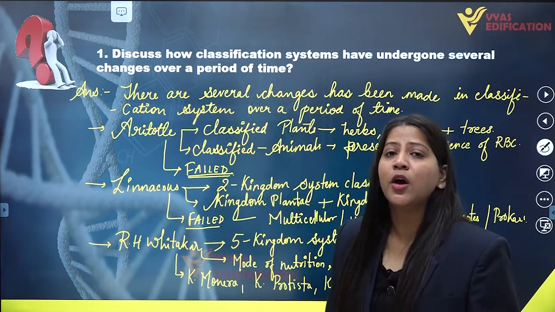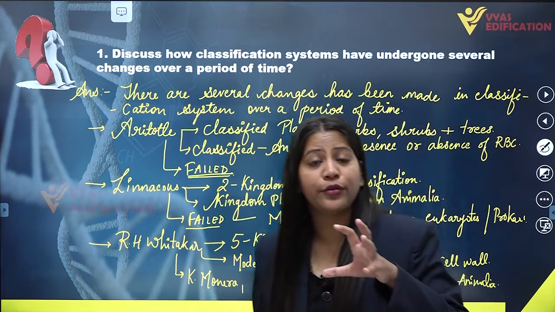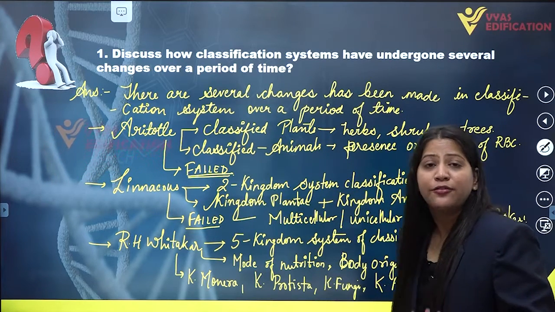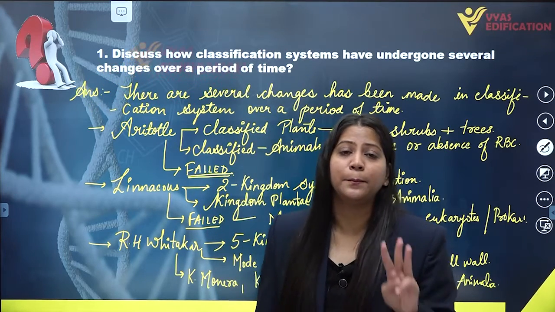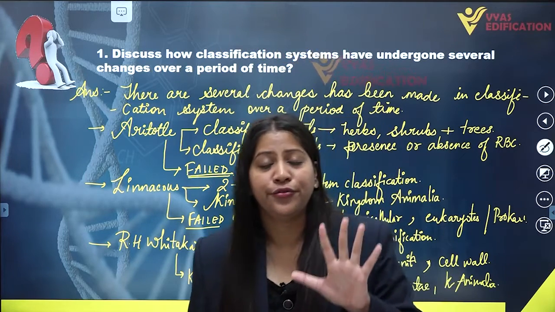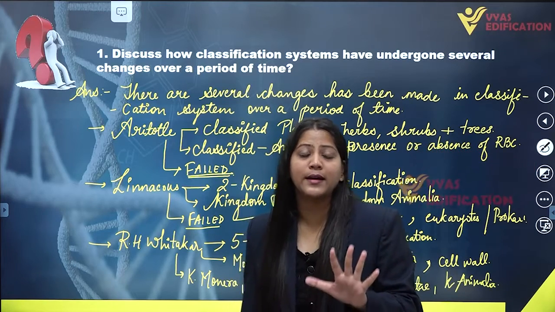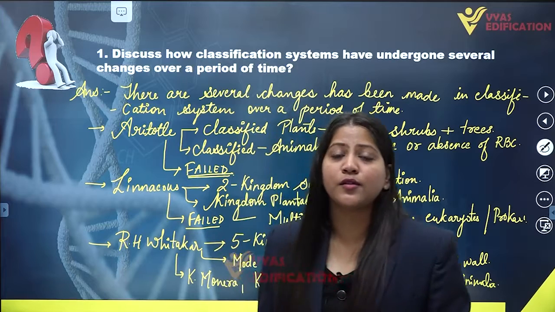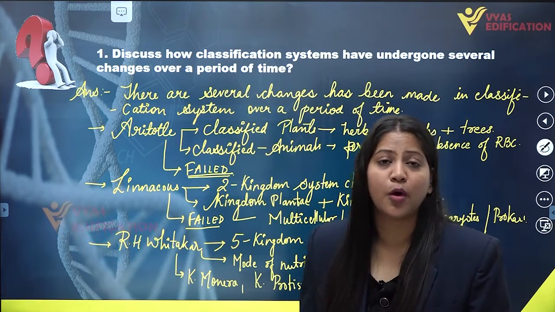inside which the different kinds of animals, plants and other organisms are placed into these categories. So we have finally 5 kingdoms, that is kingdom Monera, kingdom Protista, kingdom Fungi, kingdom Plantae and kingdom Animalia. This is known as the 5 kingdom system of classification which was proposed by a scientist named R.H. Whittaker. In recent times we also follow this 5 kingdom system of classification.